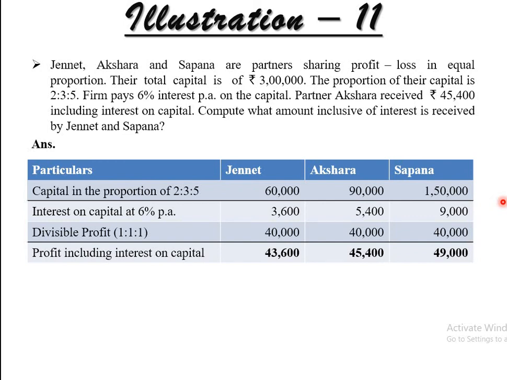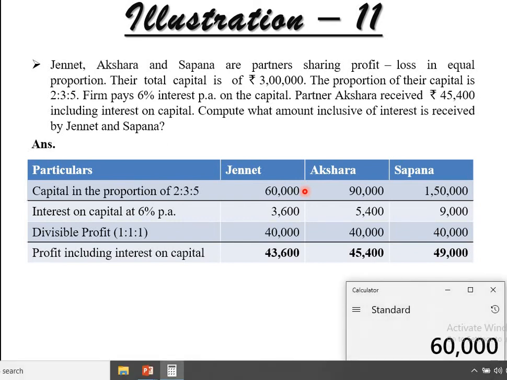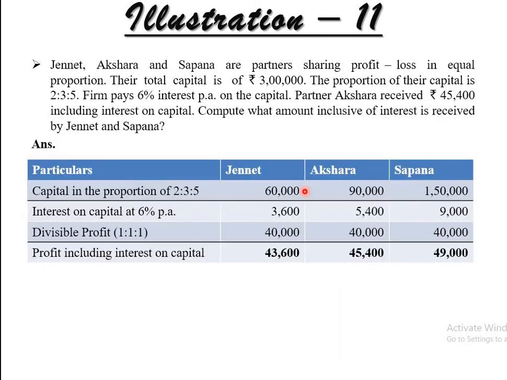Right? Now interest on capital at 6% per annum. First 60,000 into 6 by 100, 3,600. Next 90,000 multiplied by 6 by 100, 5,400, and last one 1,50,000 into 6 by 100, 9,000. So that is the amount of interest on capital. You can easily find it out by the shortcut I gave you. Okay, 3,600, 5,400, 9,000.